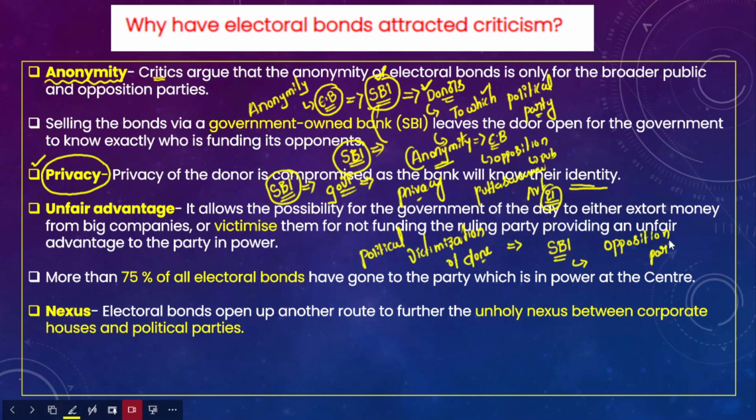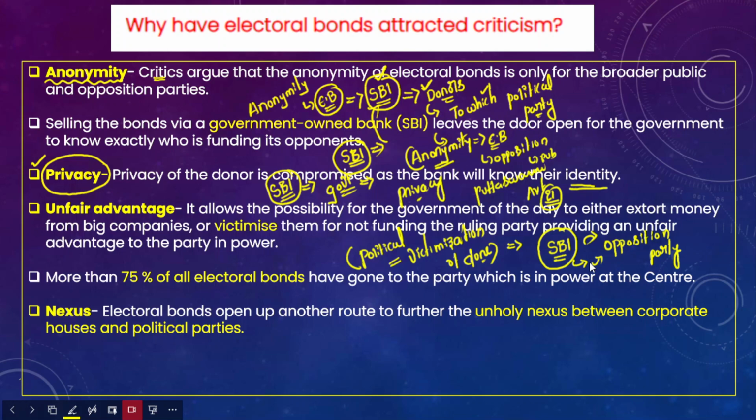The government will know the details of the donor through the State Bank of India. Since he funded the opposition party, the government would victimize the donor. So the government of the day will either extort money from big companies or victimize the donors who have funded the opposition parties.